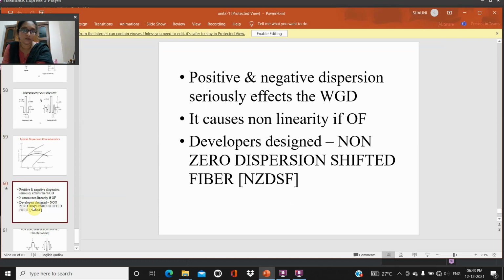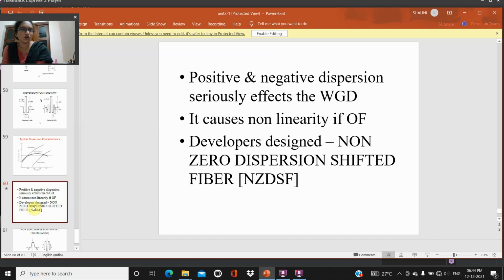Positive and negative dispersion seriously affect the waveguide dispersion. Both positive and negative dispersions will be obtained. It causes non-linearity in optical fibers. So positive and negative dispersion seriously affect the waveguide dispersion, and the developers have to design non-zero dispersion shifted fibers.